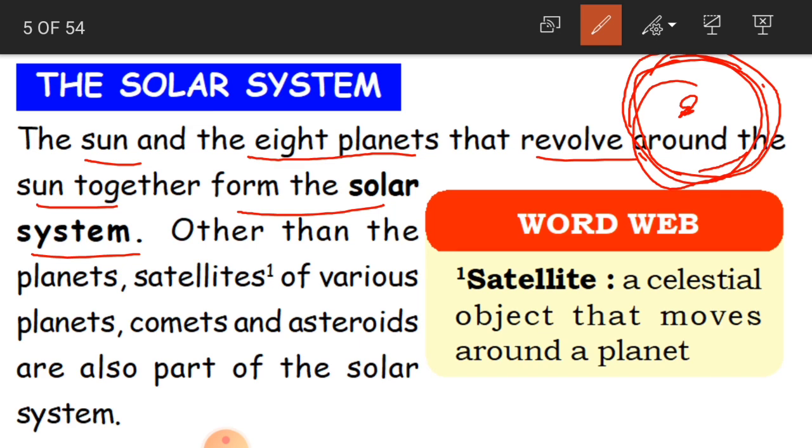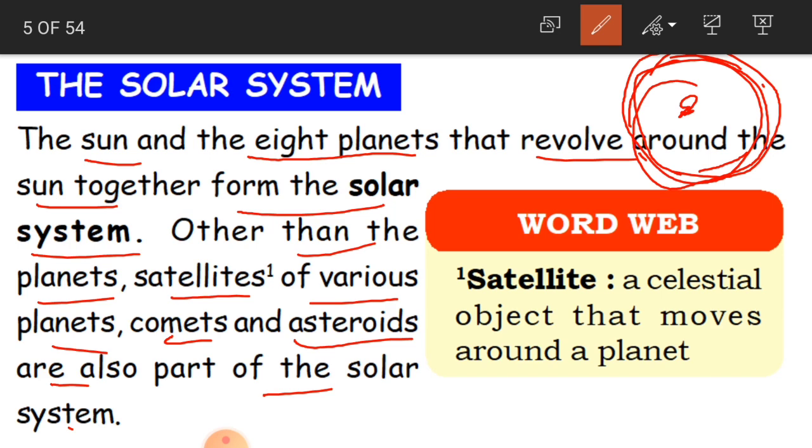Other than the planets, satellites of various planets, comets and asteroids are also part of the solar system. So not only the planets, children, you will also have satellites.